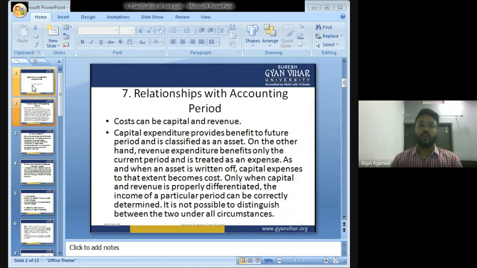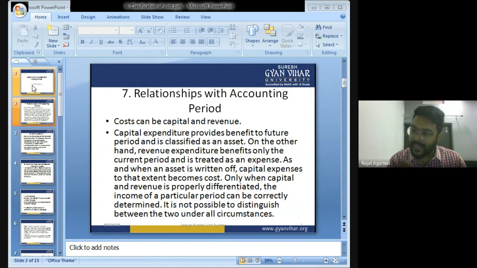Classification of cost on the basis of relationship with accounting period. In this, there are two types of cost: one is capital and one is revenue. Cost can be capital in this as well as revenue.